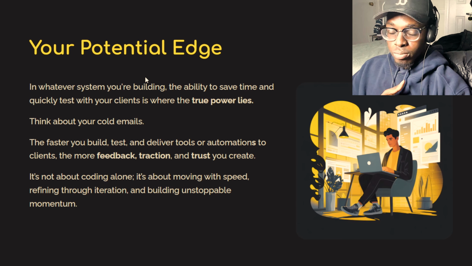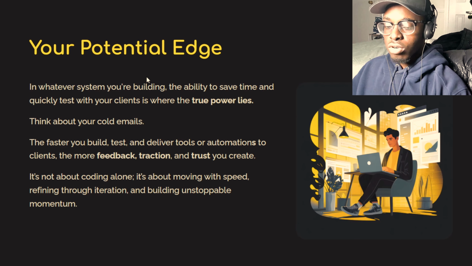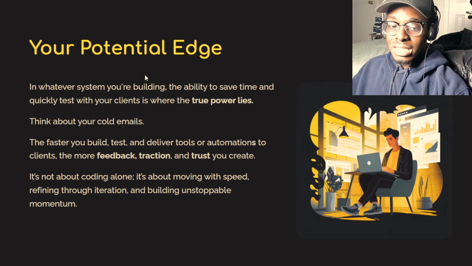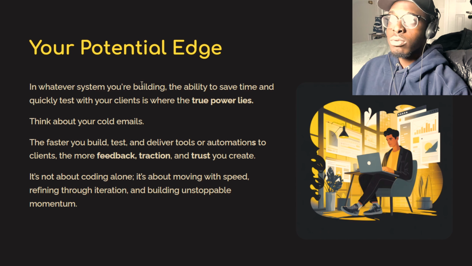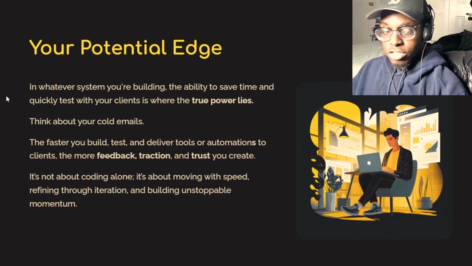The faster you build, test, and deliver tools or automations to clients, the more feedback, traction, and trust you create. It's not about coding alone. It's about moving with speed, refining through iteration, and building unstoppable momentum. It gives you so much creative leverage, and whatever you use that time for could be magical, even game changing. So that is your edge.